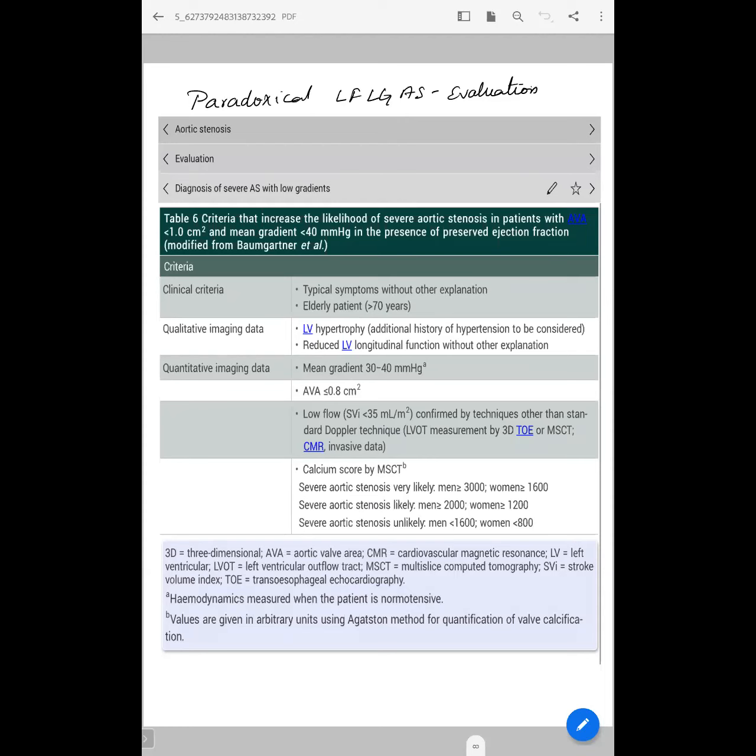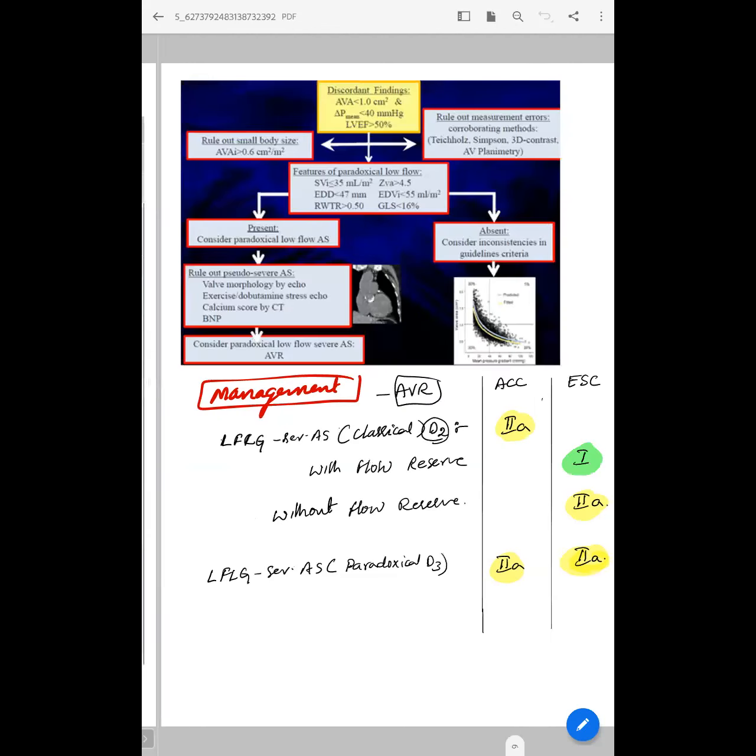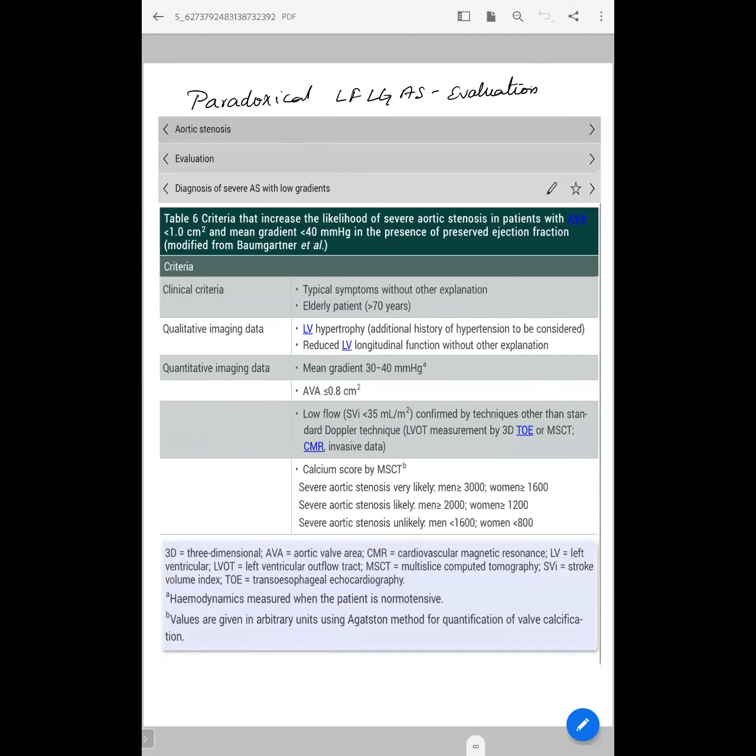And calcium score. This calcium score, which we commonly use, is likely parameter: men more than 2000 and women more than 1200 to increase the sensitivity. Whereas the very likely parameter is if it is more than 3000 in men and more than 1600 in women. And severe AS is unlikely if it is less than 1600 in men and less than 800 in women. This MSMR AF also will come under this only, no?